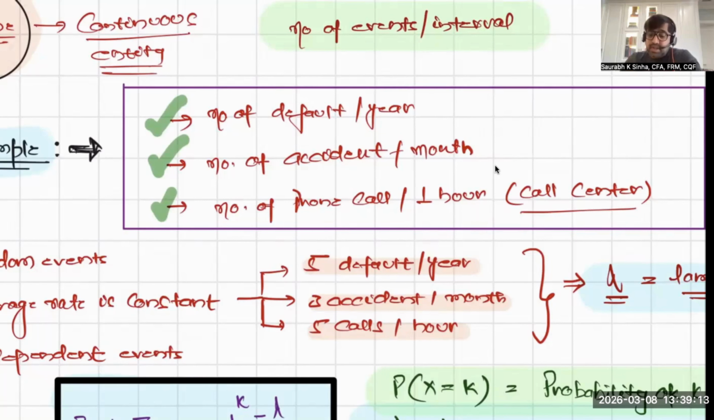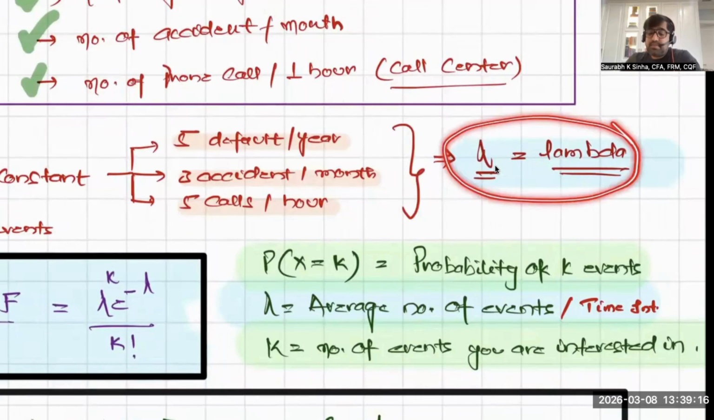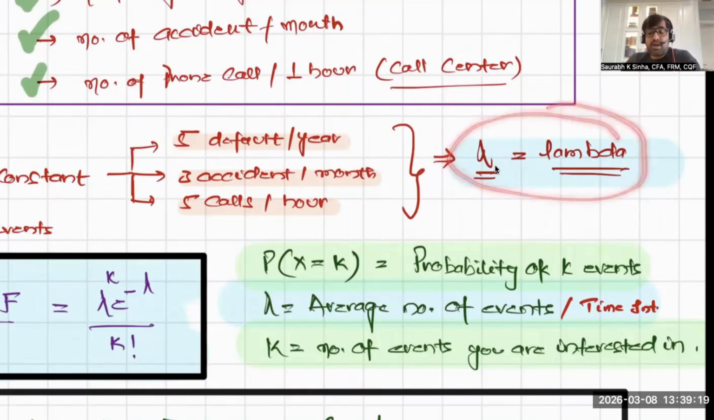This average value is called lambda. So if you know that on an average there would be 5 defaults in a year, 3 accidents in a month, or 5 calls in an hour, you can use Poisson distribution. That is your lambda. And if you do not know lambda, you cannot use Poisson distribution. In very simple terms, before predicting the probability of different possible outcomes, 2 defaults in a year, 1 default in a year, 50 defaults in a year, you must be aware of the expected value. You must be aware of lambda.